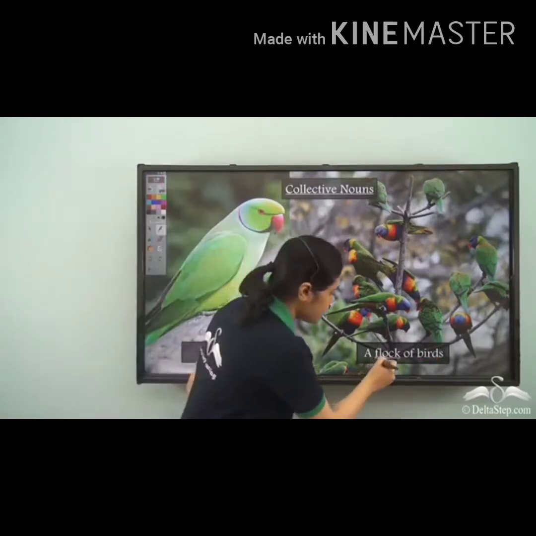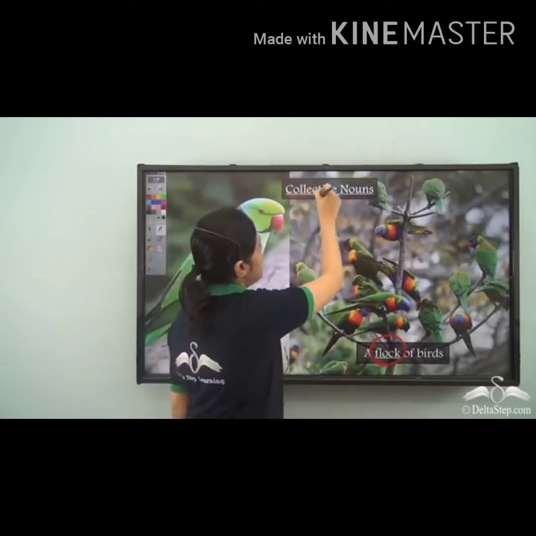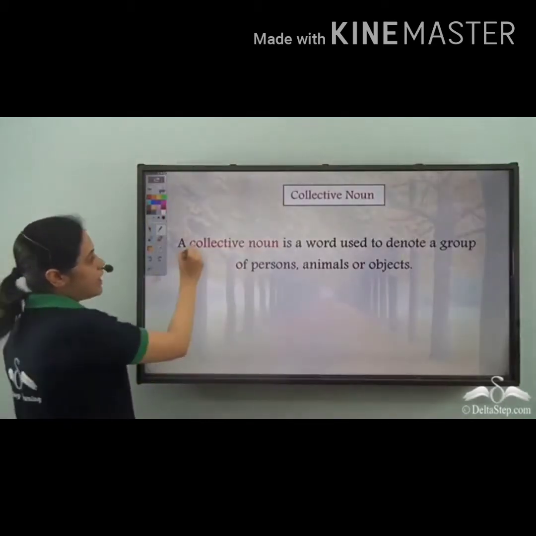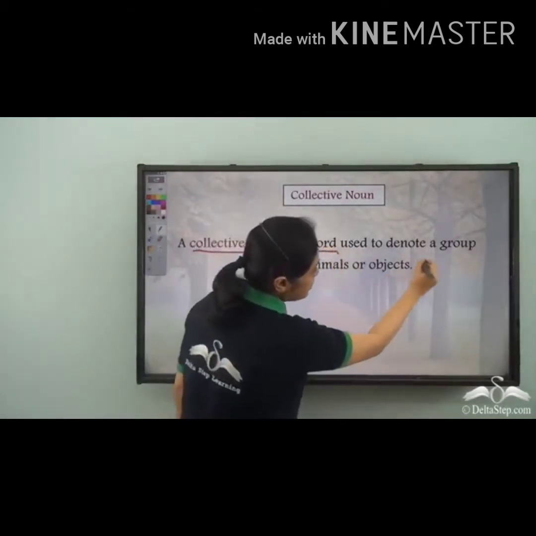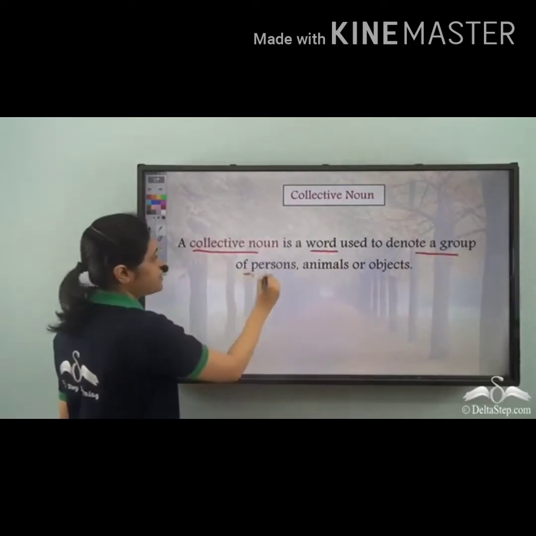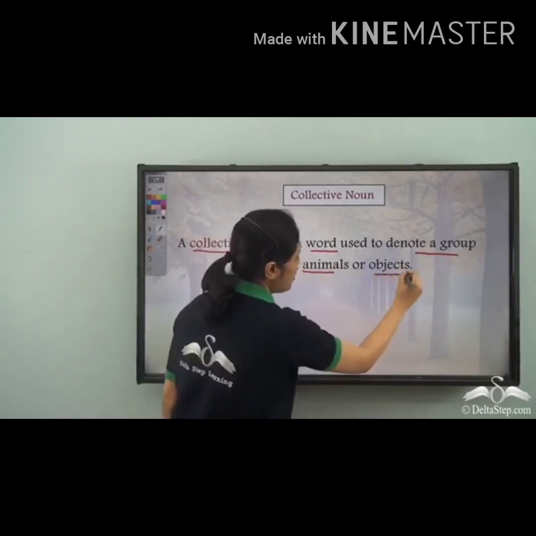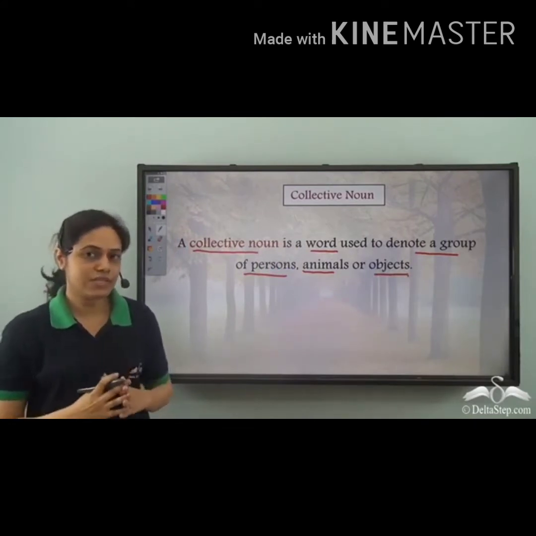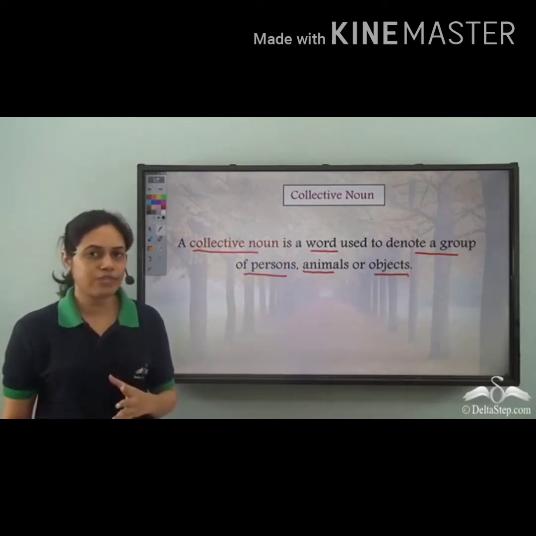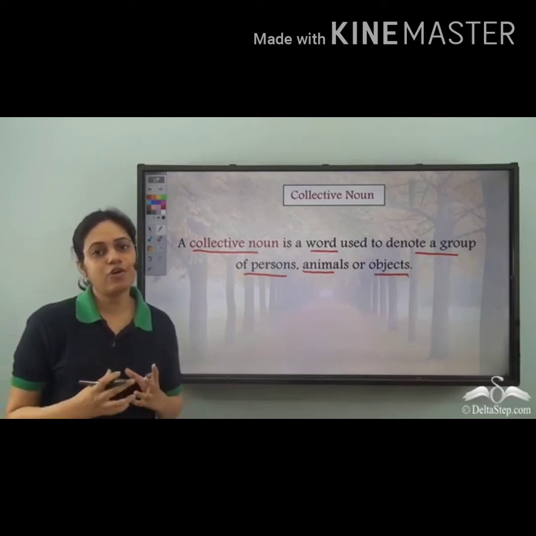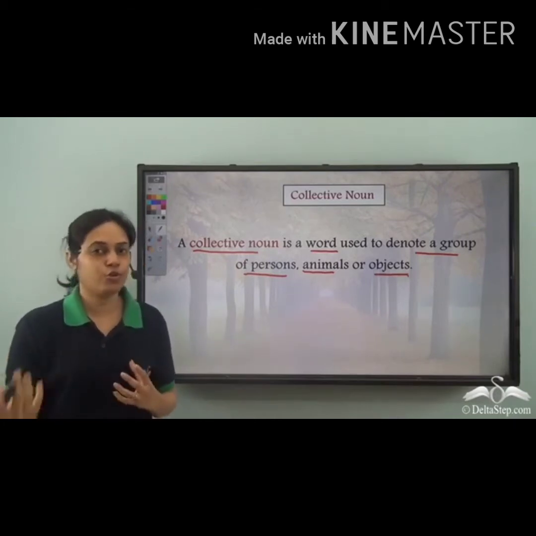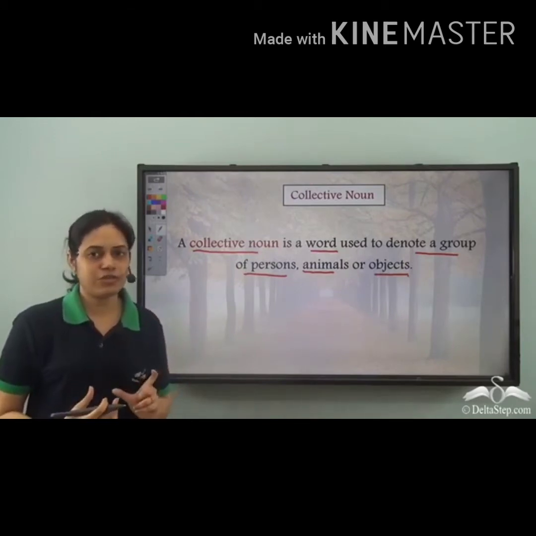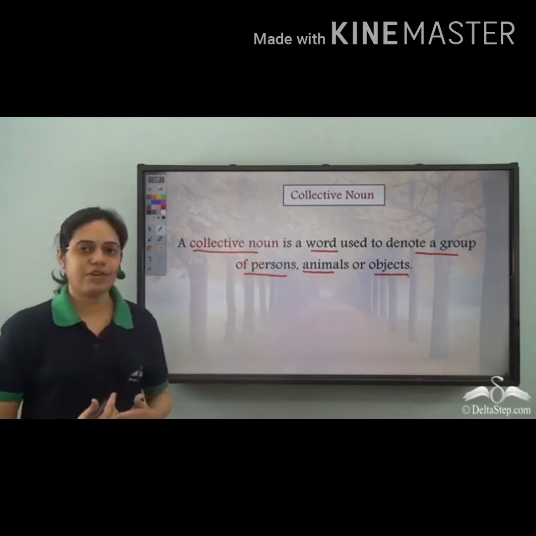So this flock is a collective noun. What are collective nouns? A collective noun is a word used to denote a group of persons, animals, or objects. So, when I have a group of persons or animals or objects together, instead of calling a group of animals or a group of persons or a group of objects, I can use some special words which are called collective nouns.